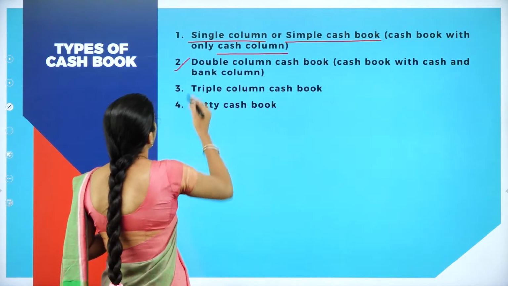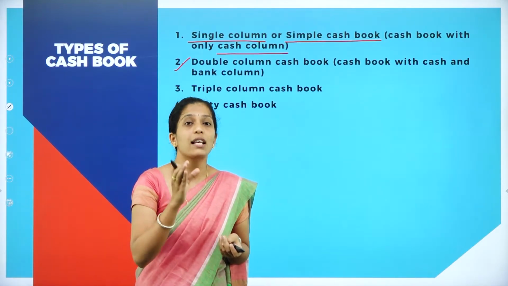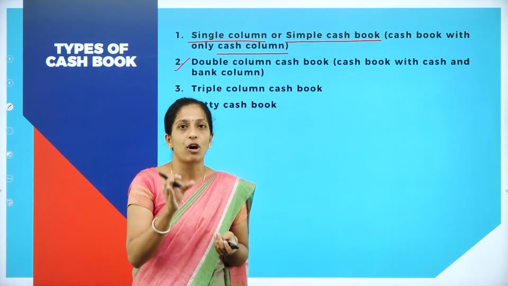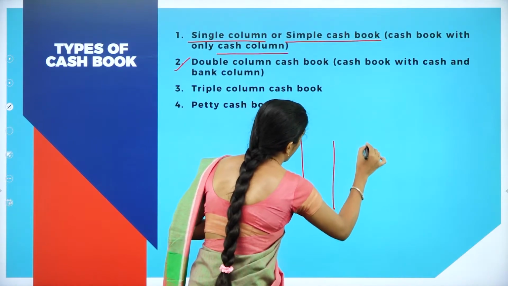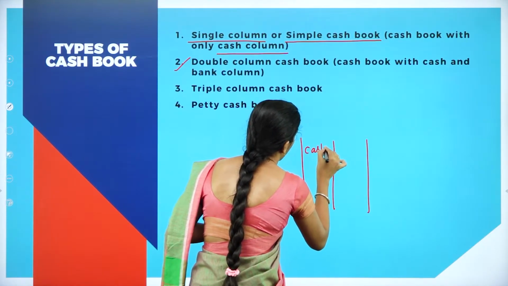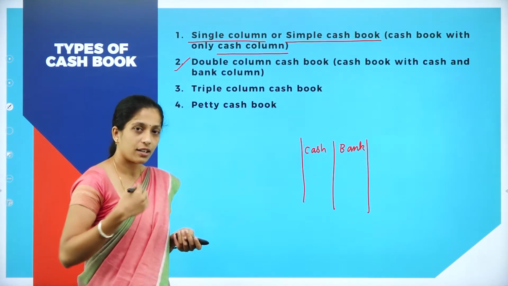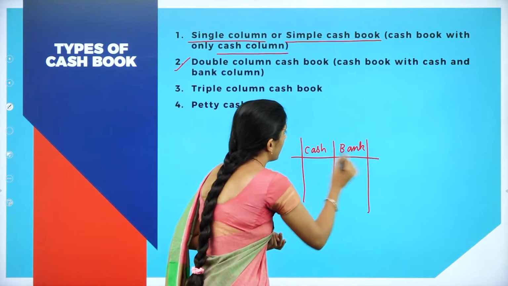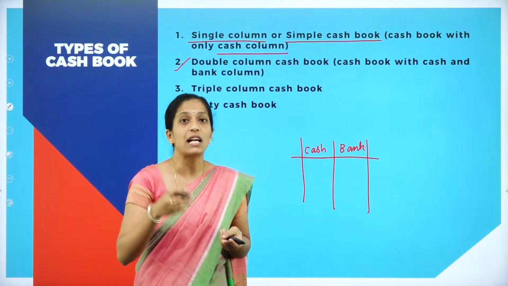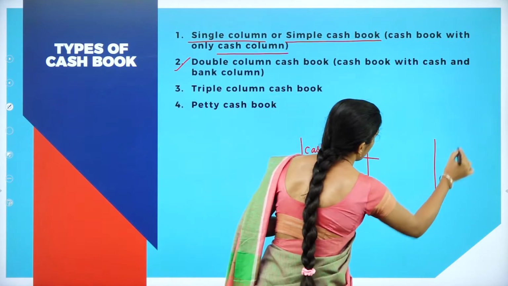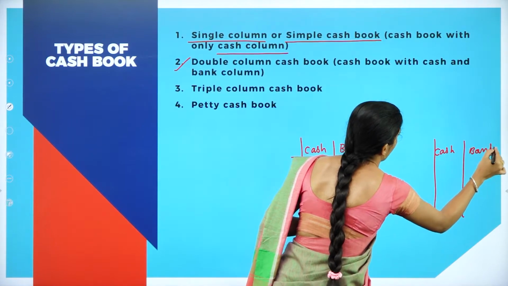And the second type is double column cash book. Here we are having 2 columns, so it is known as double column cash book. We have 2 amount columns: one is the cash column and one is the bank column. One is to record cash and one to record bank. We shall see later how we are going to record the transaction in the cash column as well as the bank column. Under the debit side as well as under the credit side, we have 2 columns, one cash column and one bank column. So it is called double column cash book.